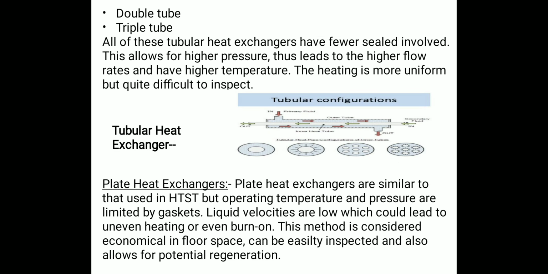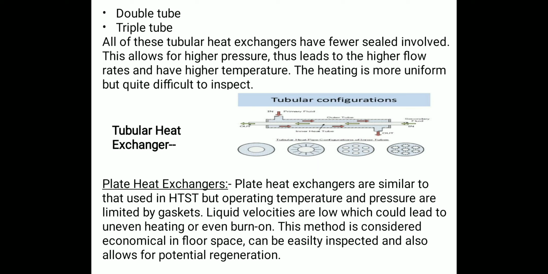This allows for higher pressure, and thus higher flow rates and higher temperature. So the heating is more uniform, but it is very difficult to inspect.